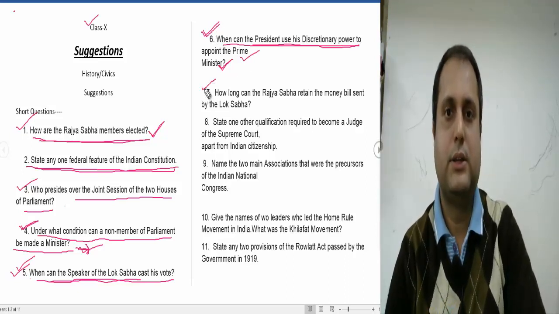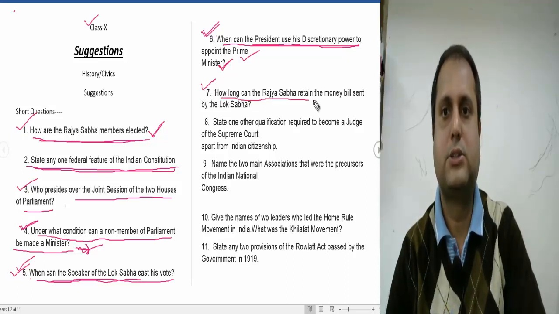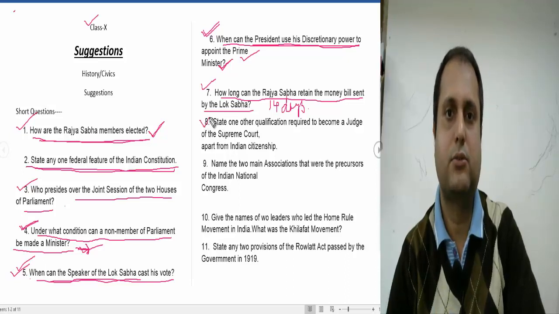Now let's see the next question. How long can the Rajya Sabha retain the money bill sent by the Lok Sabha? 14 days. It should be the answer. This question has appeared many times, so 14 days is the answer. Now we will go to question number 8.